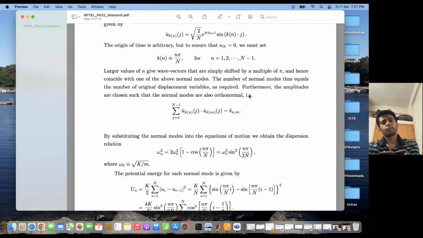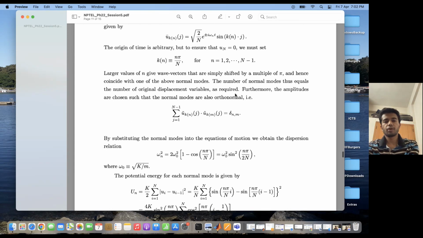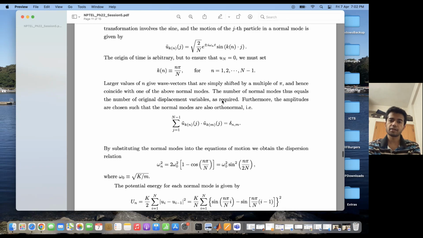So why do I write u tilde in this manner? Because the normal modes should also be orthonormal to each other. That is, if I do a summation from j equal to 1 to N minus 1 of u tilde kn at j and u tilde km at j, this is equal to delta nm. This directly follows from this expression. Basically, you have an integral of sine kx into sine mx dx, and you know that this integral is only non-zero if k and m are equal, otherwise it is zero. So that is how this Kronecker delta comes in.